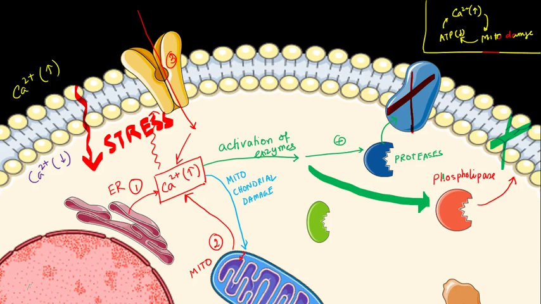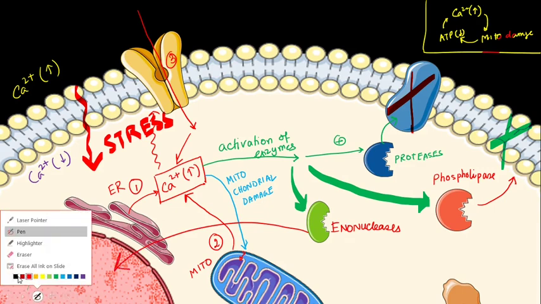Now it also activates other enzymes. It will activate enzymes like endonucleases. These endonucleases will go inside the nucleus and will cause DNA damage.